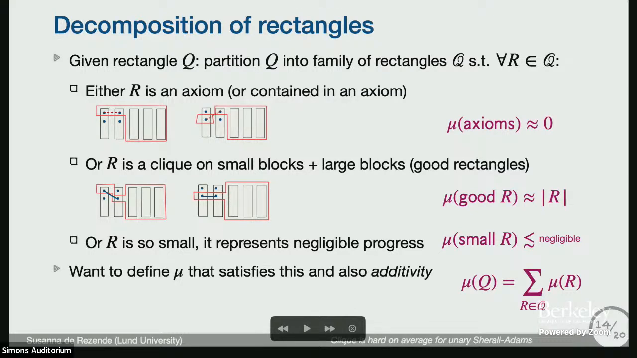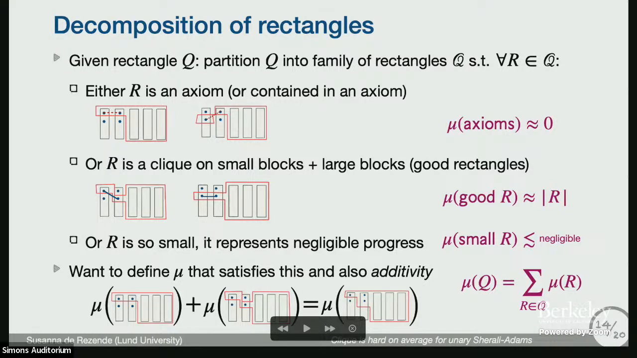But it should also satisfy additivity. Here I'm ignoring the axioms with the negated variables. What these are really saying is that if I have two rectangles which sum up to another rectangle, I need the sum of their mu's to be equal to the mu of the summed rectangle. So I need to define a measure that satisfies these properties.